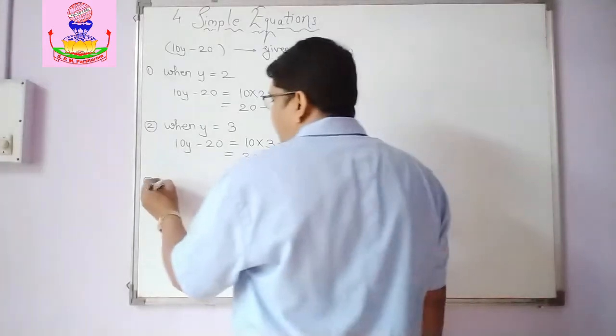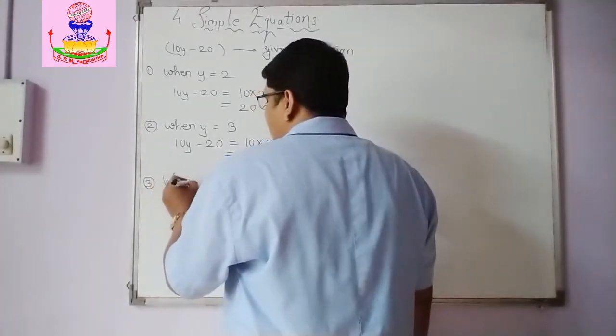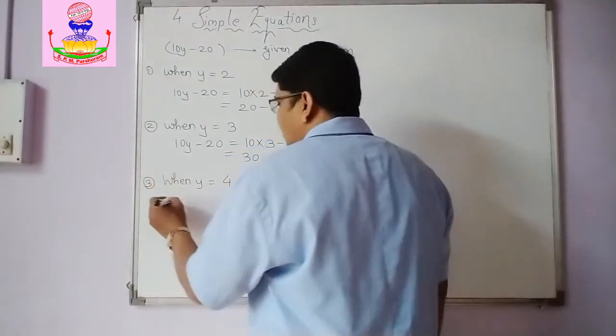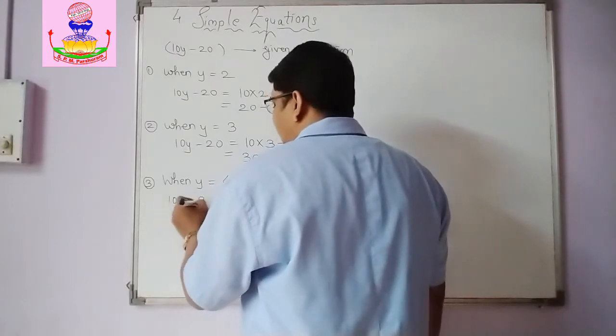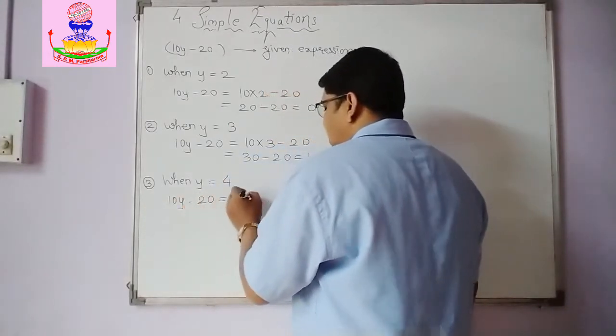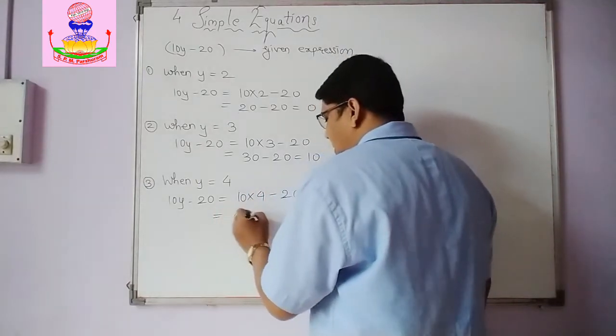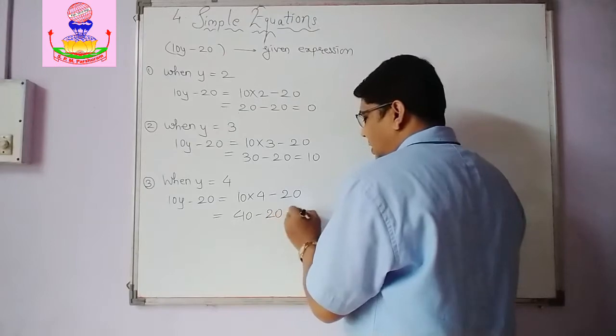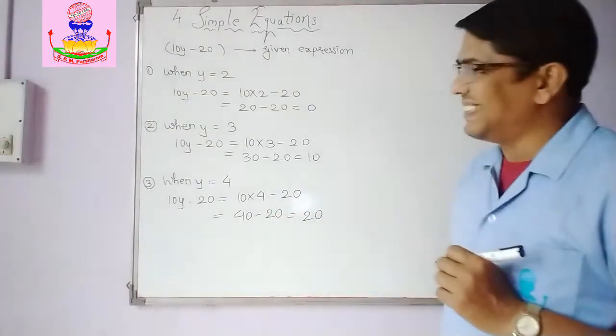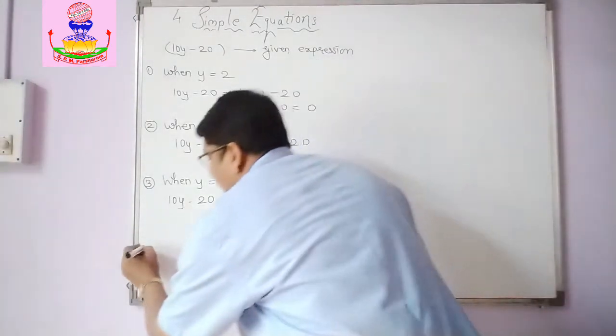Okay, then when y is equal to 4, 10y minus 20, what will it be? 10 into 4 minus 20. So 10 4s are 40 minus 20. That is 20.